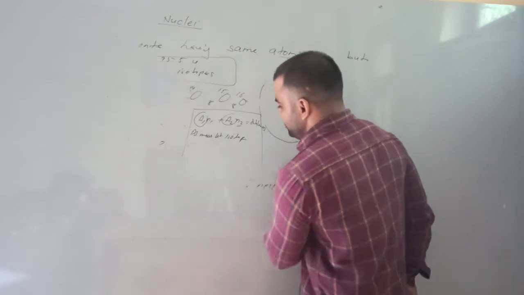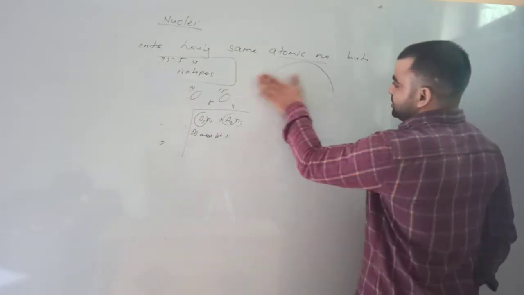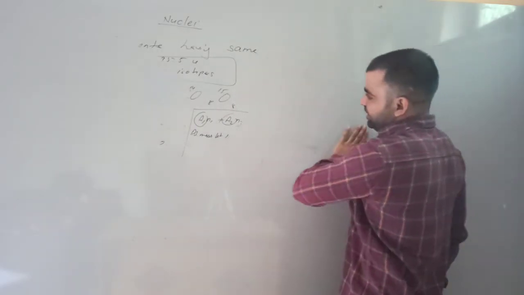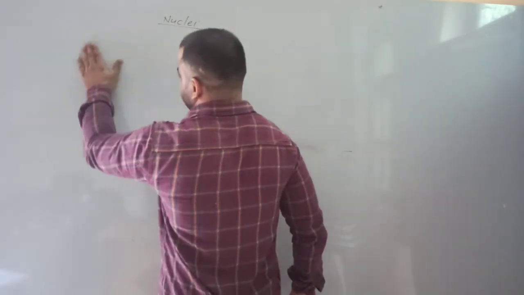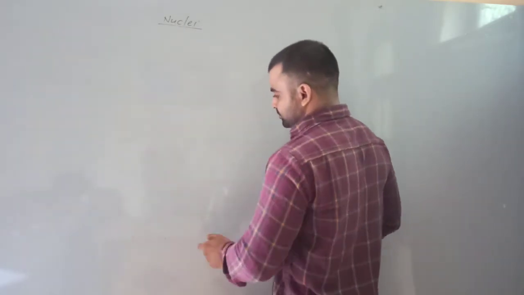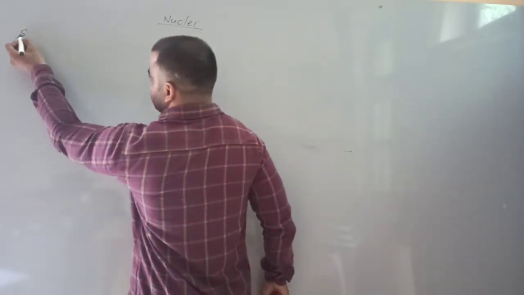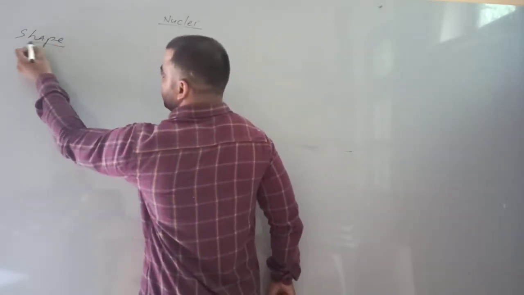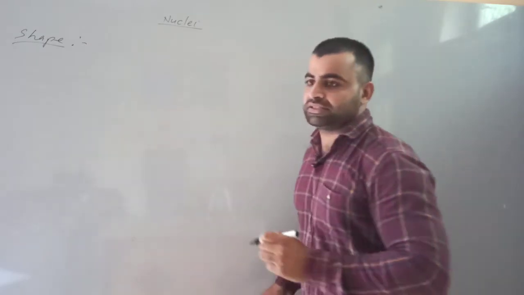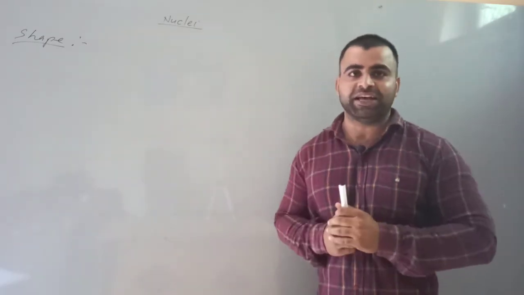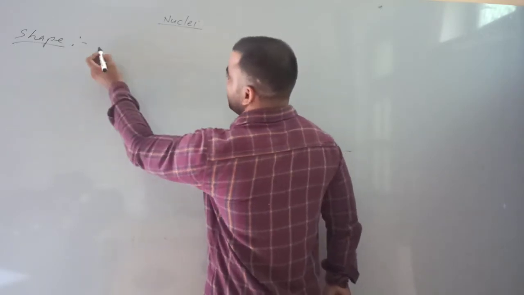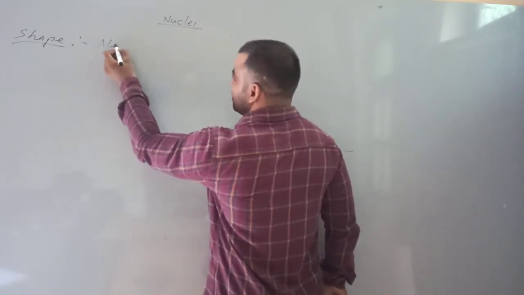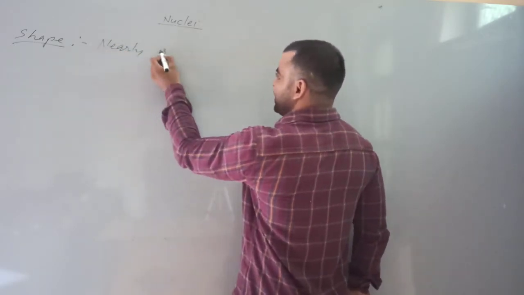Next we will discuss about the size, shape, volume and density of the atom. Shape of atom. Atom is taken as spherical for experimental purposes. It is nearly spherical.